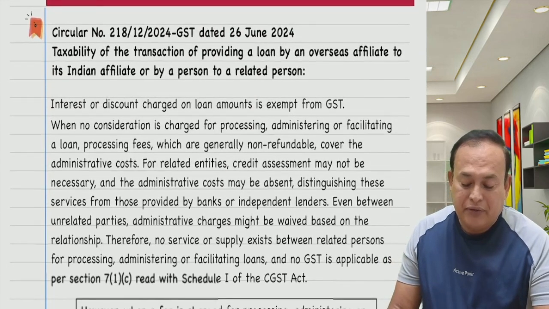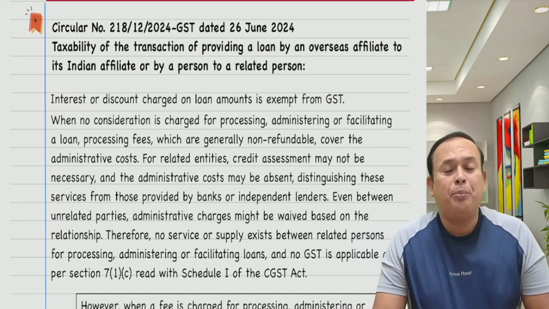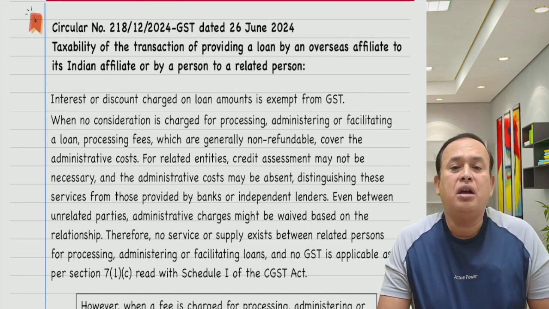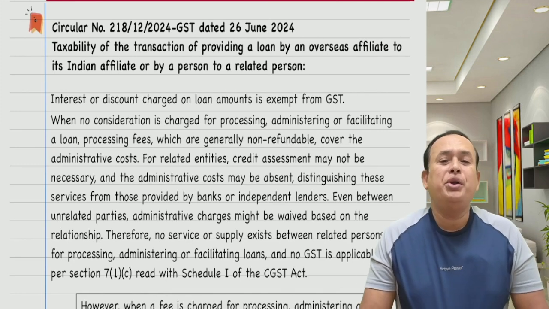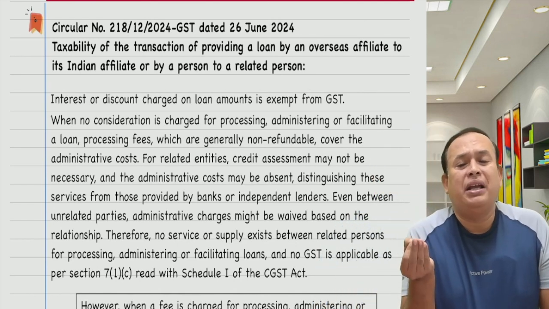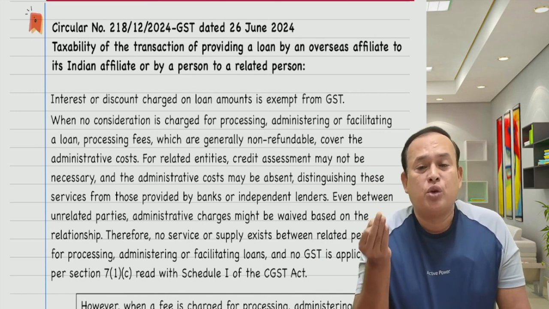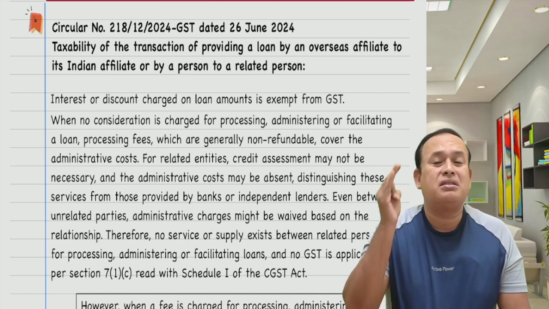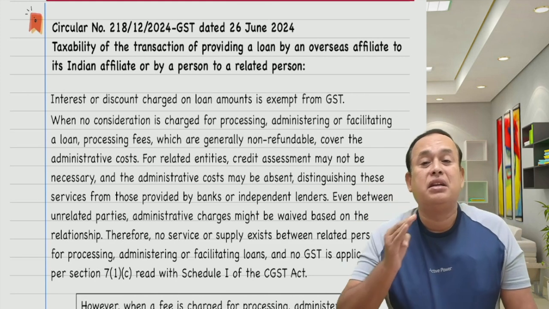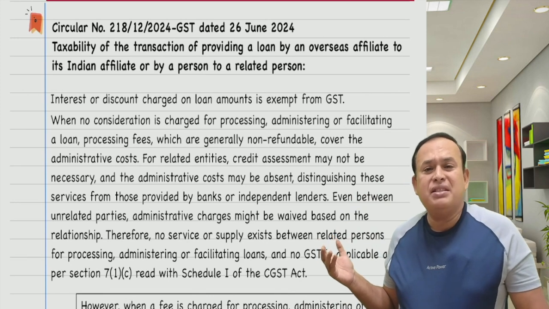Further, my dear friends, referring to here, taxability of the transaction of providing a loan by an overseas affiliate to its Indian affiliate or by a person to a related person. What do you mean by this? Extending the loan is a transaction in money, interest charged thereon is also a transaction in money, which is neither goods nor services. Money is neither goods nor services, and moreover the interest charged on the loan is exempted under the GST. The same thing here is also explained by the CBIC.